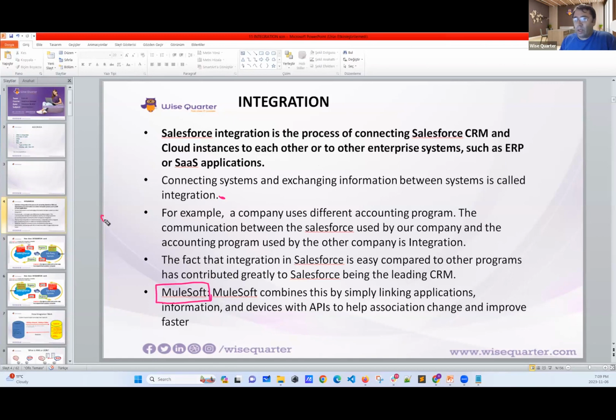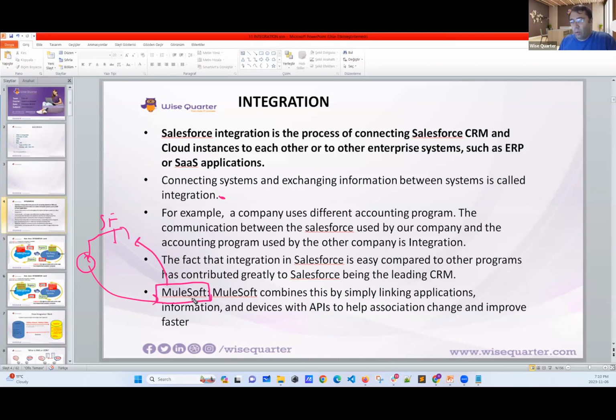Actually, Salesforce has lots of branches. One of them, they created MuleSoft, which helps to integrate two different applications, but not only Salesforce. With MuleSoft, you can integrate two different programs, but mostly it's used for Salesforce.